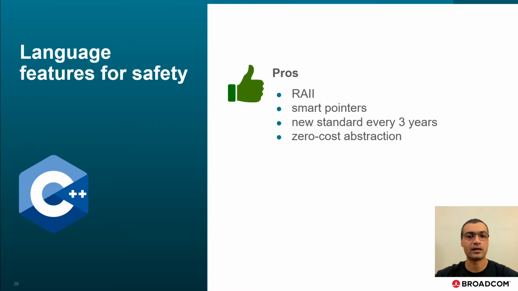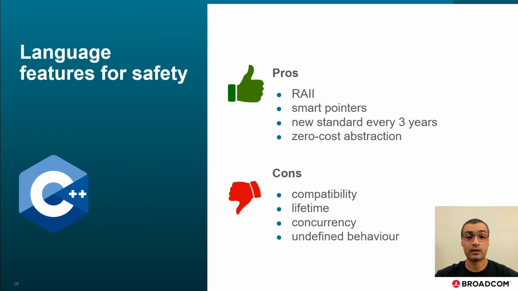Often praised for safety are RAII and smart pointers. And in the last decade, the 3 years cadence for new standards greatly improved the health of C++'s ecosystem. Part of designing new features is the idea of zero-cost abstractions, as in you only pay for it if you use it. As for the negatives, half a century of backwards compatibility gives us a long time to repeat mistakes. Compatibility is great for usability, but not necessarily for security.